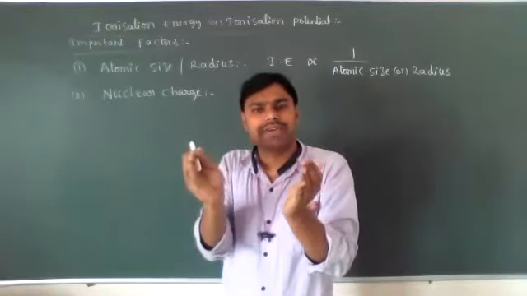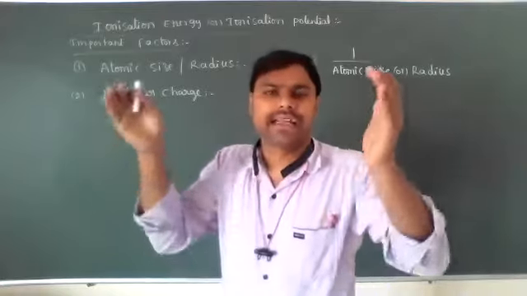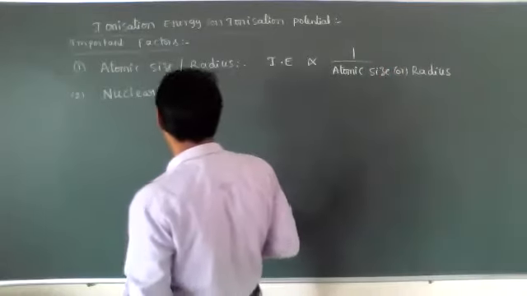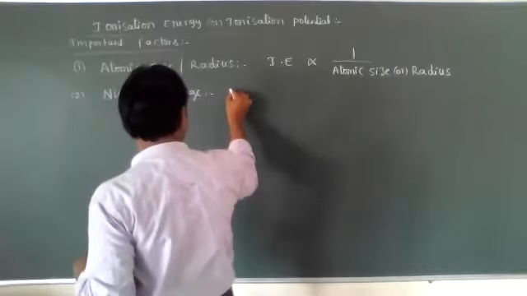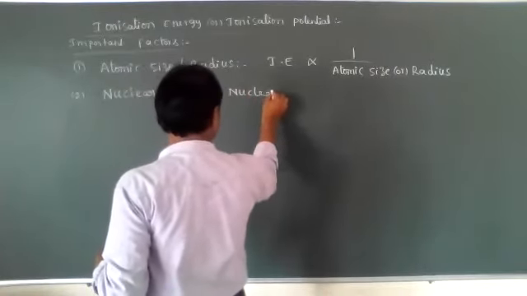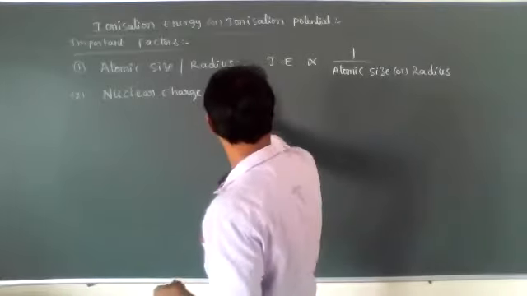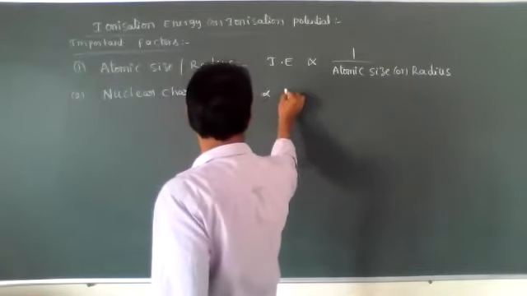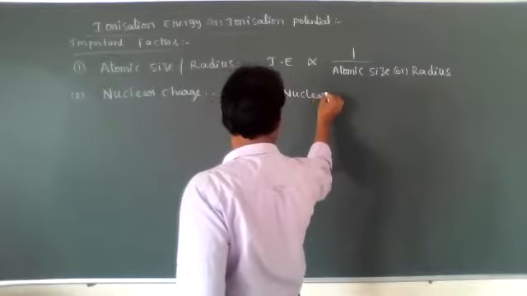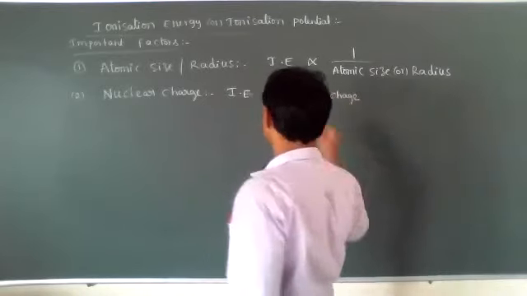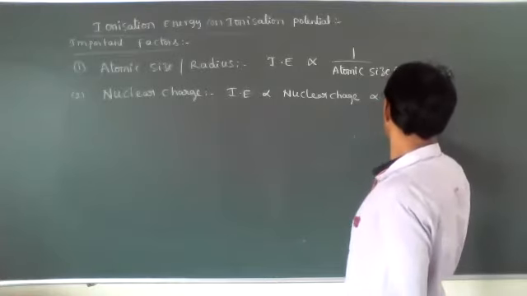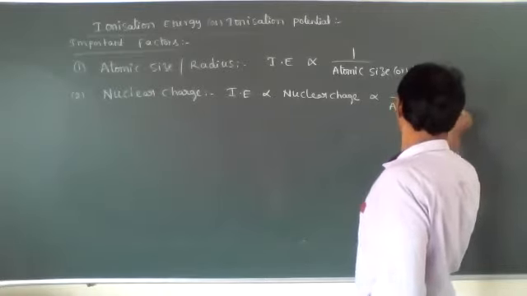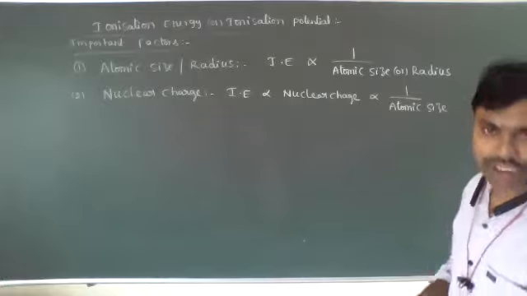If the positive charge increases, the effective nuclear charge increases, the atomic size or atomic radius decreases, and then the ionization energy will increase. So ionization energy is directly proportional to nuclear charge, and nuclear charge is inversely proportional to atomic size.